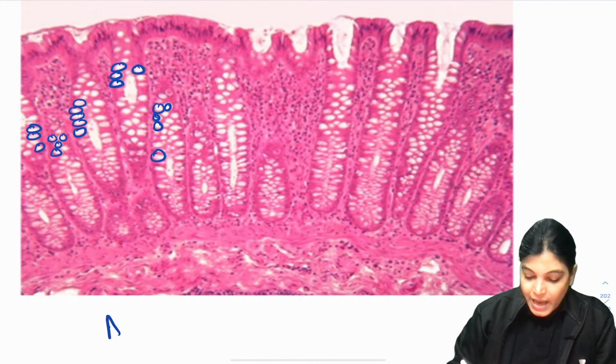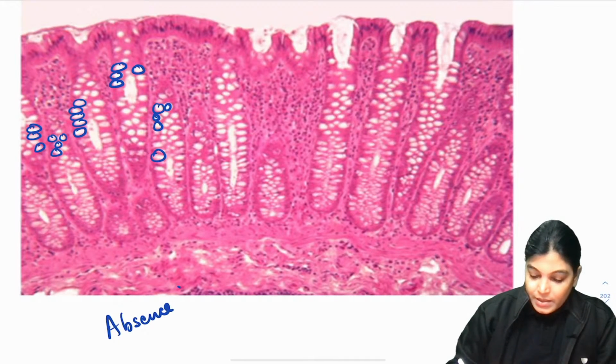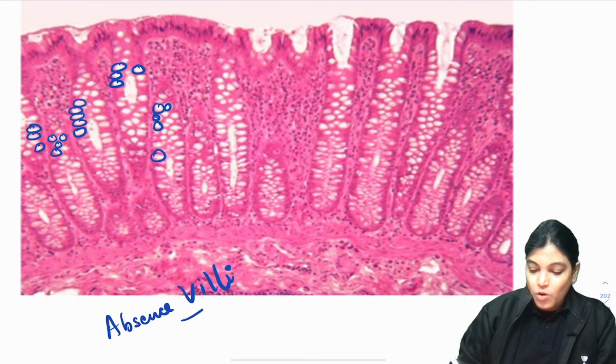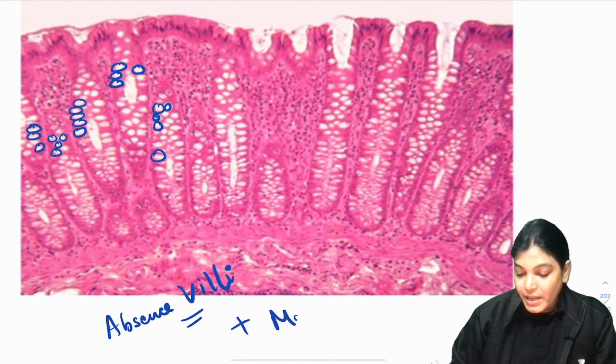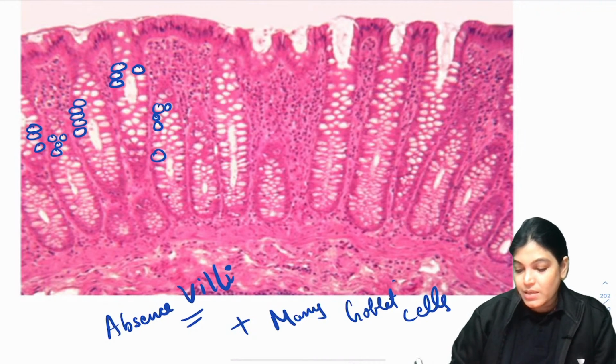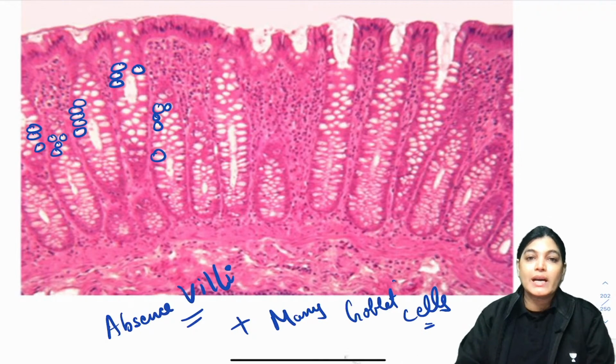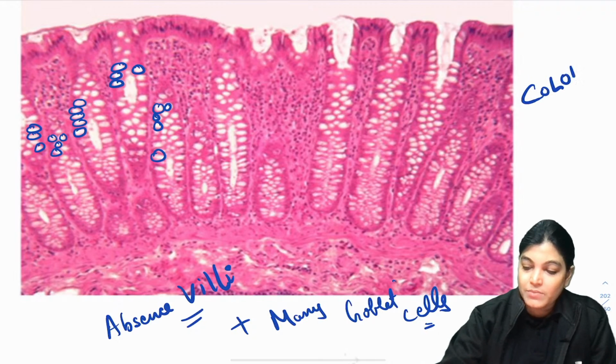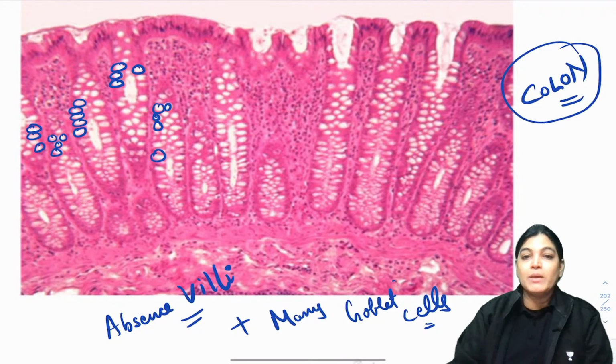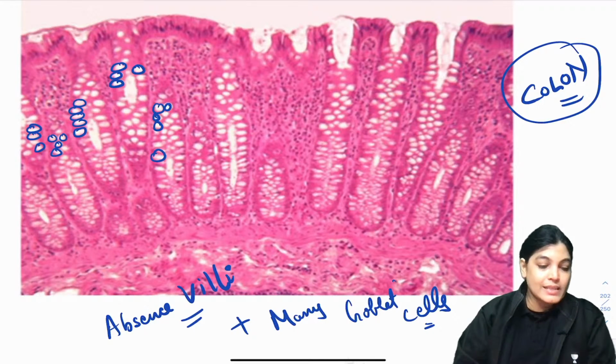In this slide there is absence of villi, there is no villi; villi is present in small intestine. And there are many goblet cells, the whole slide is having many goblet cells. So this helps us reach the correct answer, that is colon. A slide having many goblet cells and absence of villi is definitely a slide of large intestine.